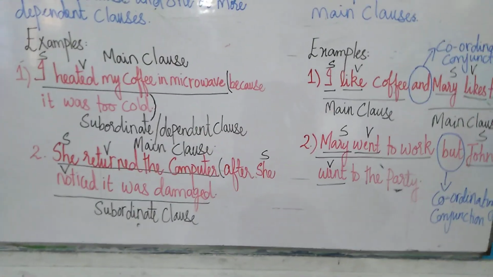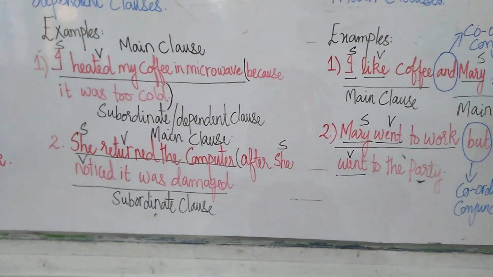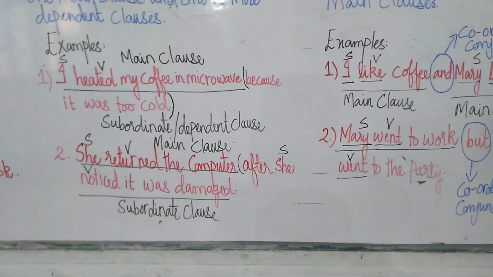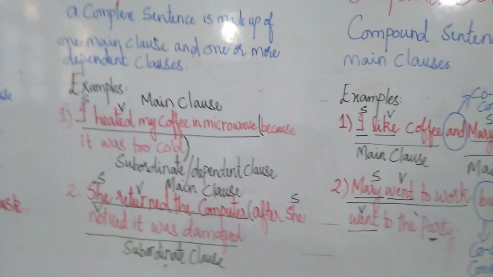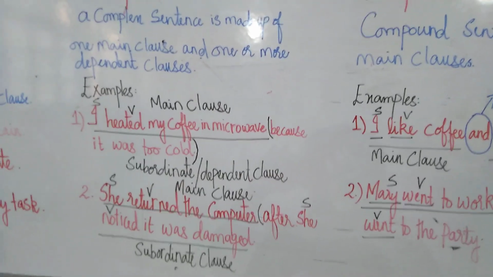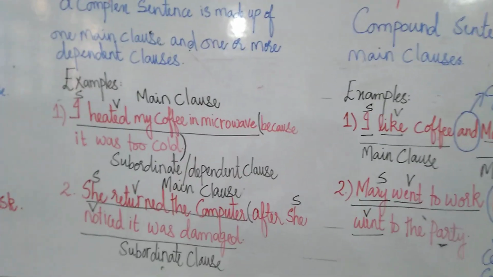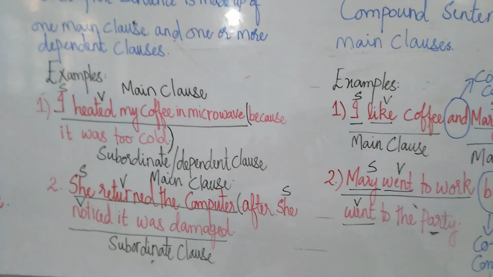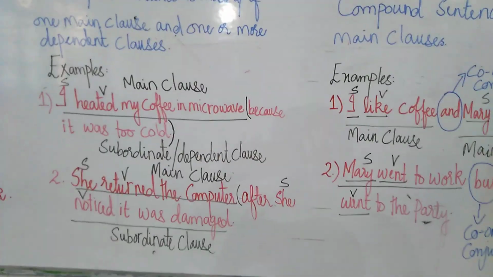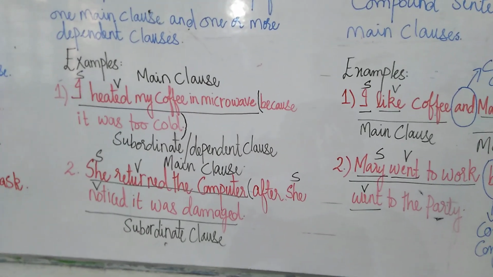If I remove the first part of the sentence and just start from because it was too cold, although it still has the subject and a verb, it's not giving me a complete sense. That's why we call it the subordinate clause and dependent clause as well, because this portion is dependent upon the first portion of the sentence, I heated my coffee in the microwave. If we remove the first part, then the second part will not give us a complete thought.